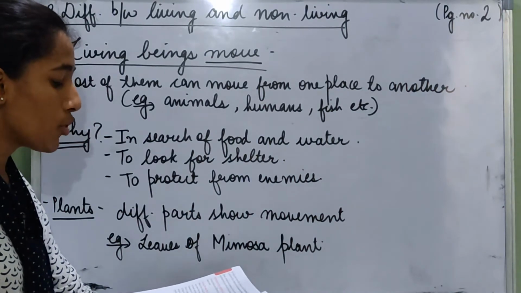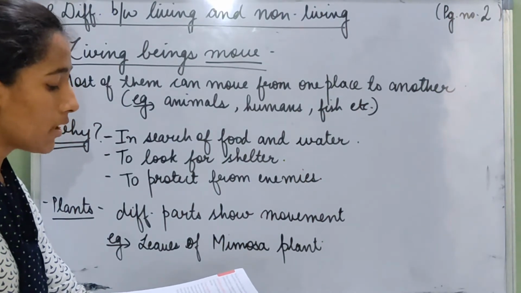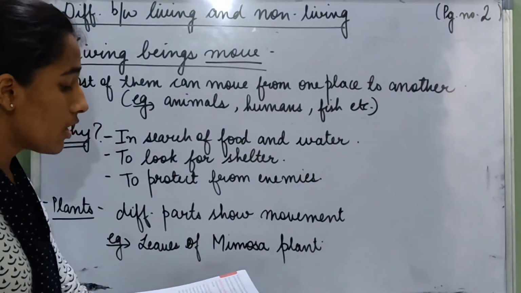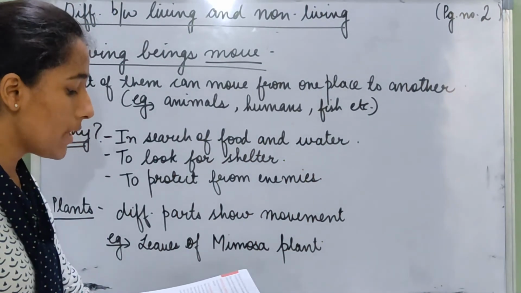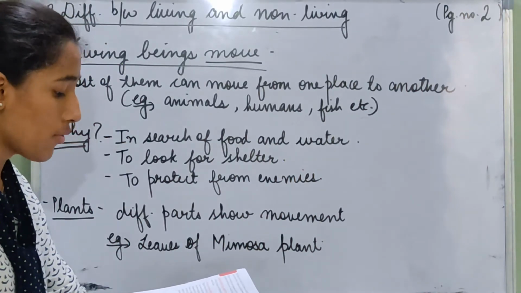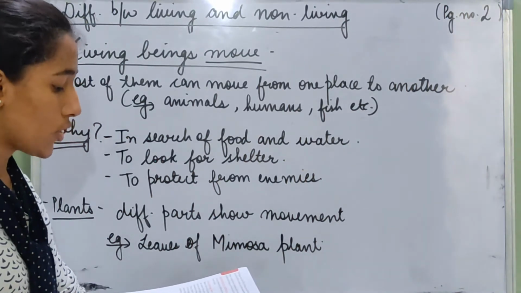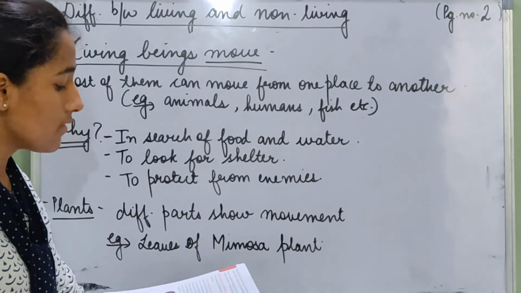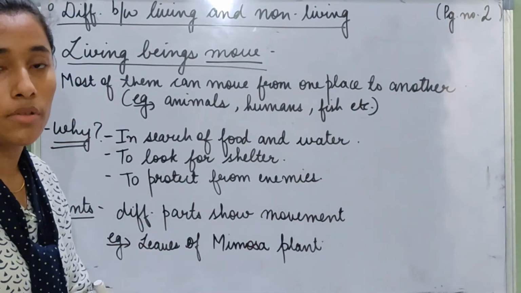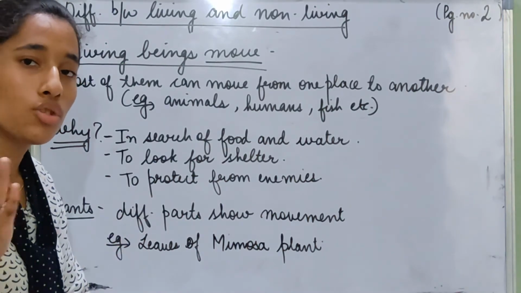Living beings are different from non-living things in many ways. Let us learn how. Here we will learn how living things and non-living things are different from each other. So living beings move. Most of the living beings such as animals, birds, fish and human beings can move from one place to another on their own. Animals move in search for food and water. They move to look for shelter. They also move to protect themselves from their enemies.